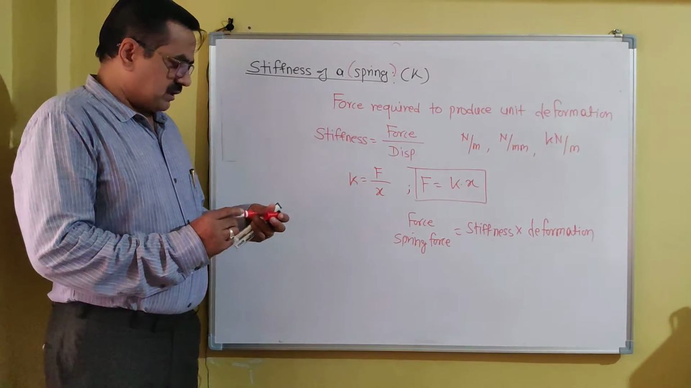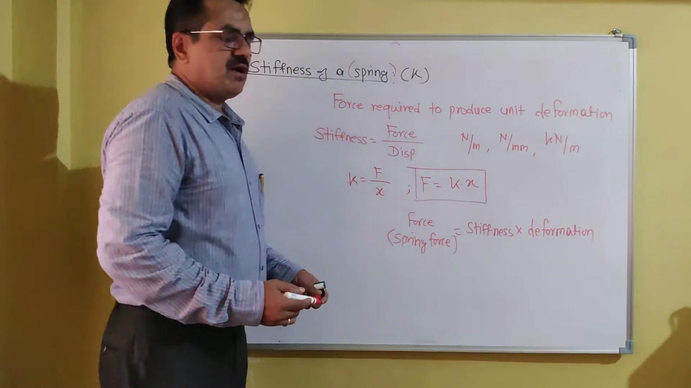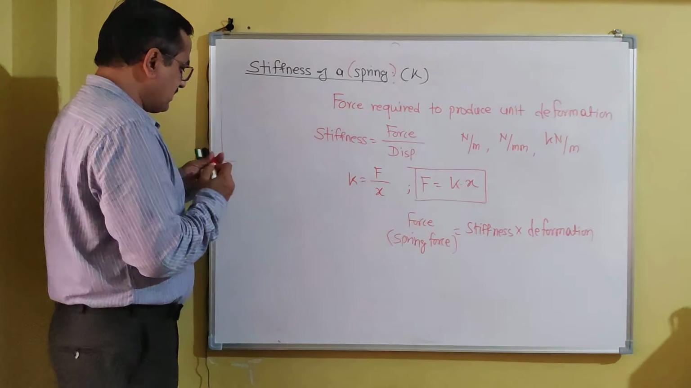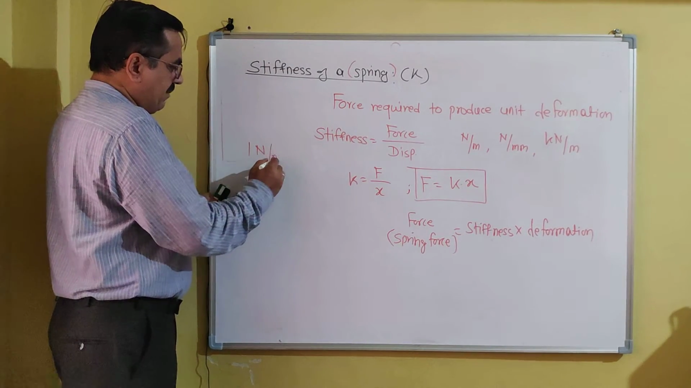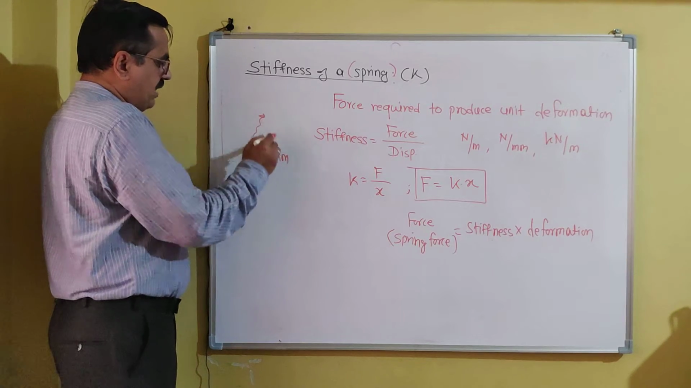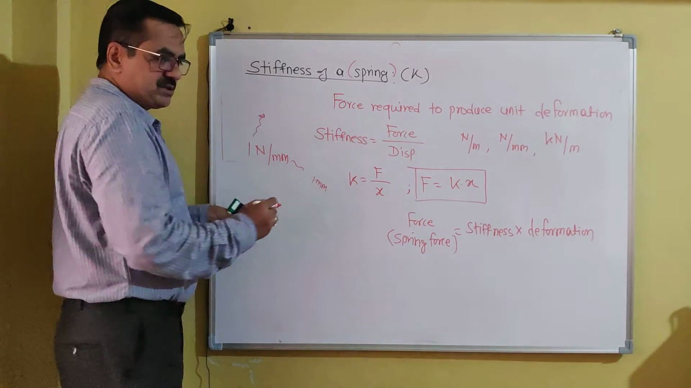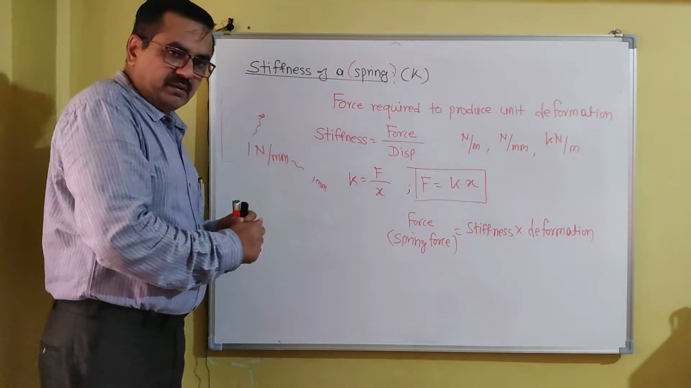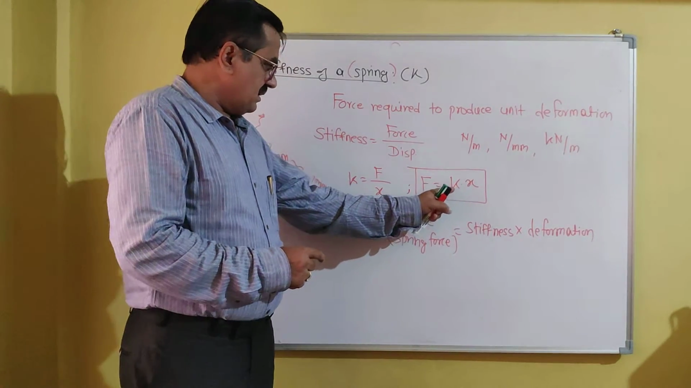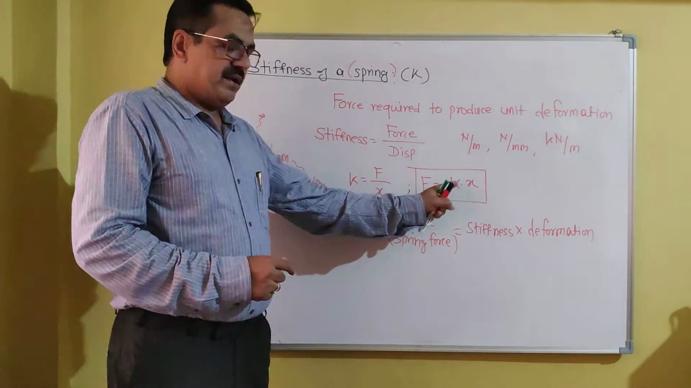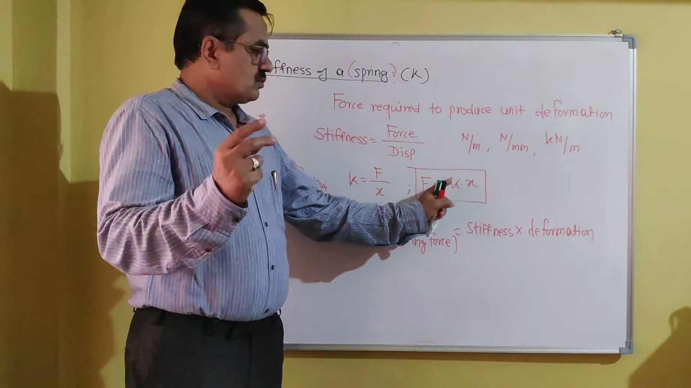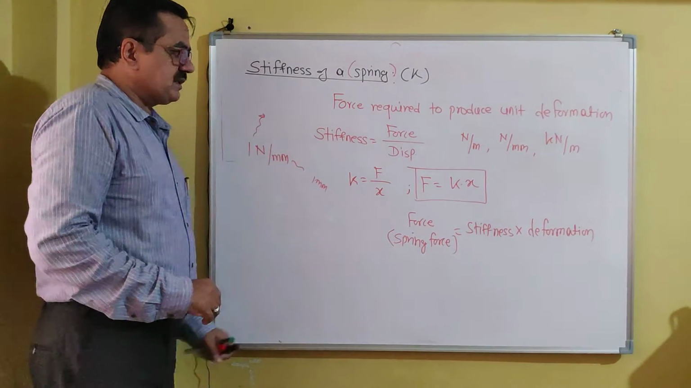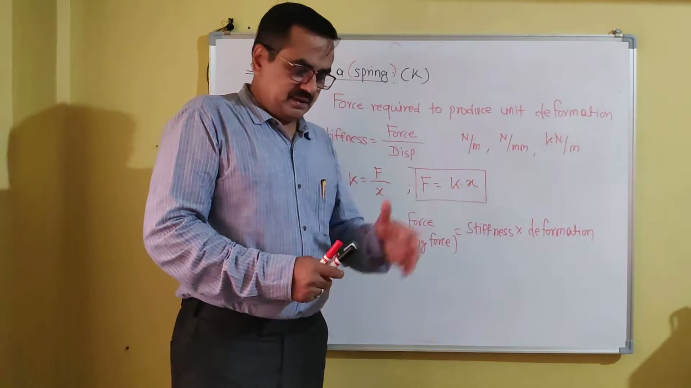Spring force is equal to the stiffness of that spring times its deformation. For example, if the stiffness of a spring is 1 Newton per mm, it means that 1 Newton force is required to produce 1 mm deformation in the spring. If I stretch the spring through 2 mm, then the force required is stiffness into deformation. Stiffness is 1 and deformation is 2 mm, so 1 into 2, the force required will be equal to 2 Newton. In this way, we can calculate spring force if we know the stiffness of the spring and its deformation.